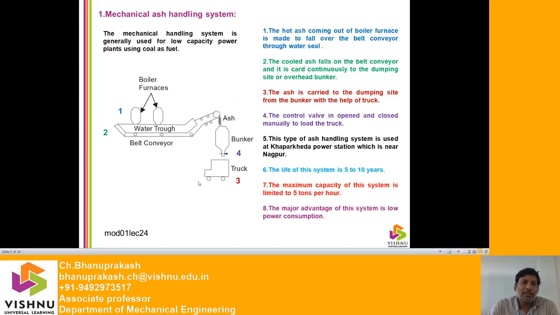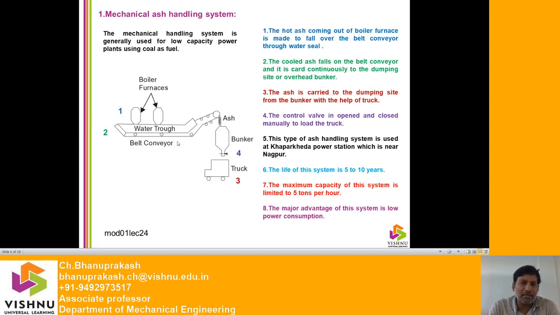Now we will discuss the mechanical ash handling system. This system is generally used for the low capacity power plants using coal as fuel. See here in this entire diagram, what are the different parts there. Here is the boiler furnace, and below the boiler furnace there are hoppers. There are water troughs, and observe here is a belt conveyor.